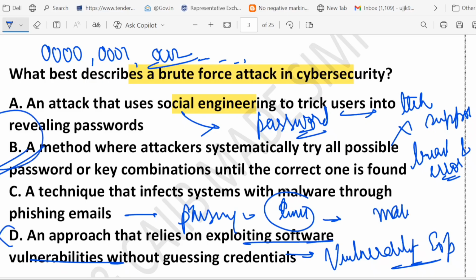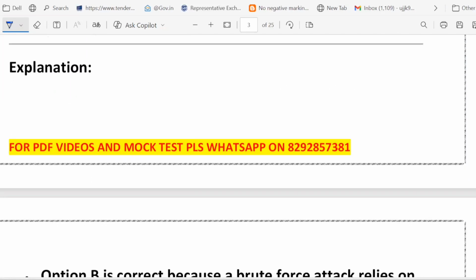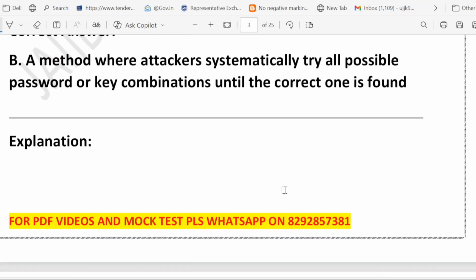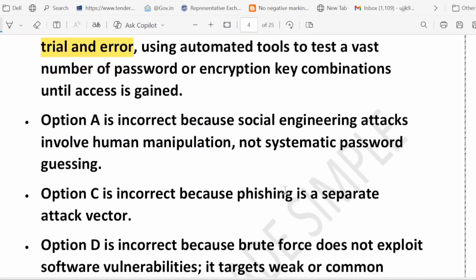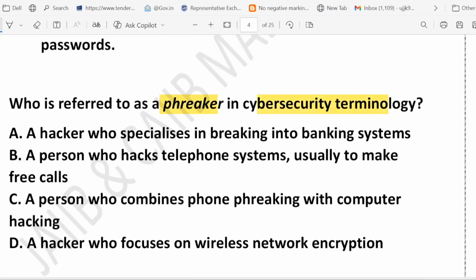So what is the correct one? The correct one is option B. Just remember this keyword: brute force means trial and error password guessing. And social engineering, as I told you, is human manipulation. Sometimes a question may be asked, what is social engineering? It means tricking people. Then phishing is malware via fake email, and exploiting bugs is not brute force. So think of brute force like: keep trying until you solve it.